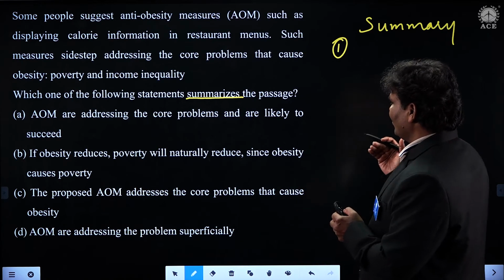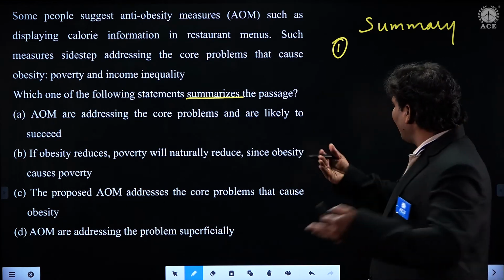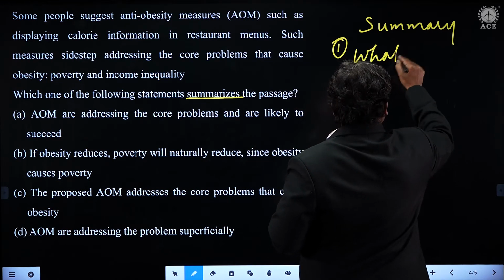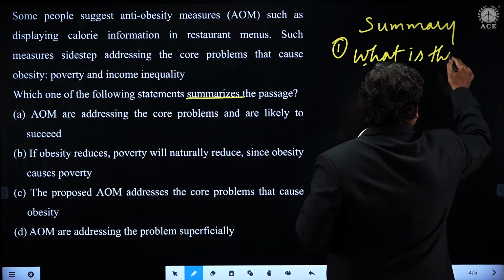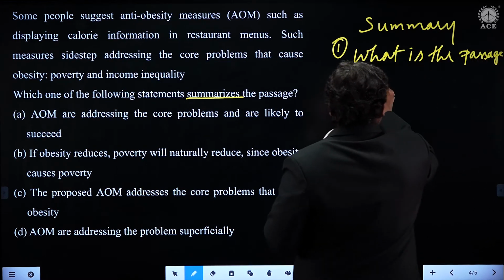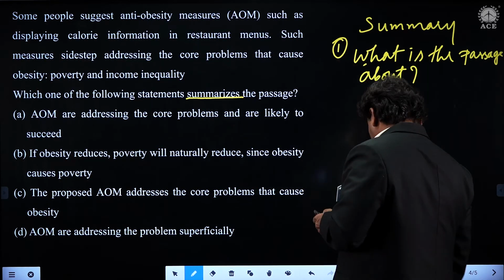Whenever you read the passage, students, the first thing you have to ask is, what is the passage about? A general question that we need to ask, what is the passage about?